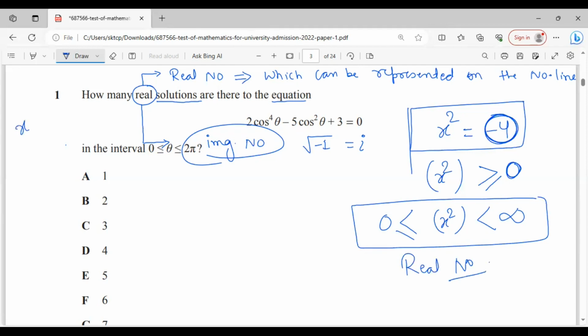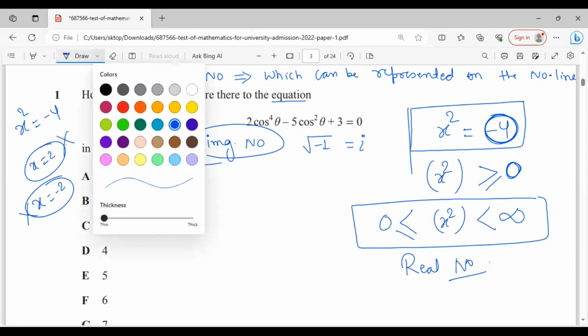You may try x square is equal to negative 4. If you try x is equal to 2, it will not satisfy. If you try x is equal to minus 2, it will not satisfy. The square of any real number will not give a negative. So that's the concept of real number. But an imaginary number can give you a negative also on squaring. Okay, so it means we have to find the real solutions. So let us see the next discussion.